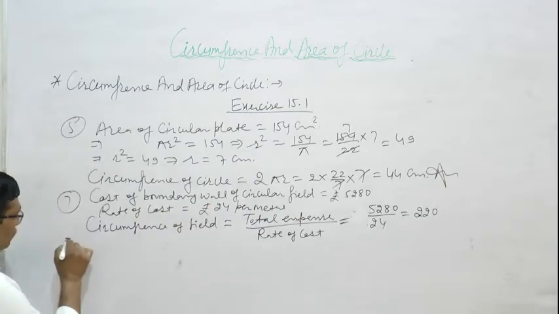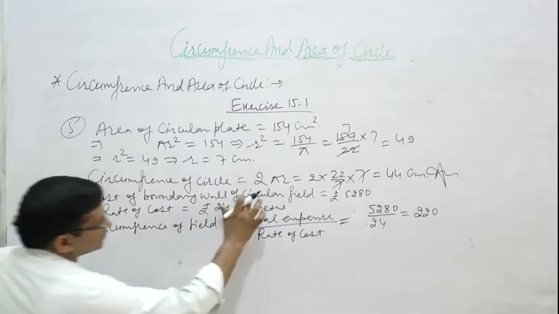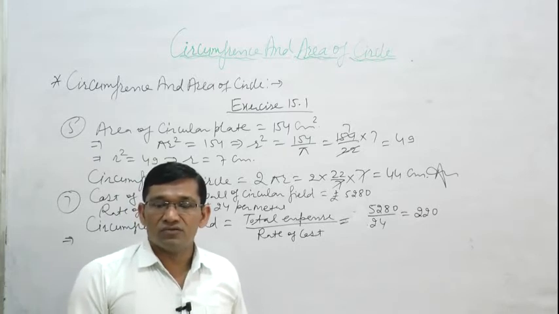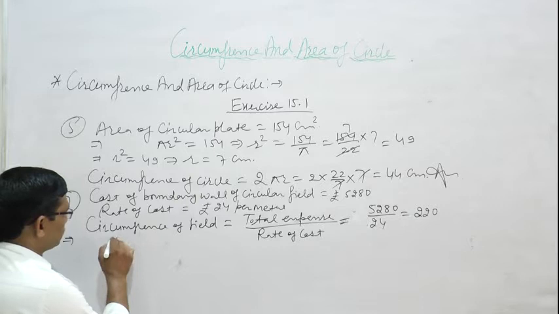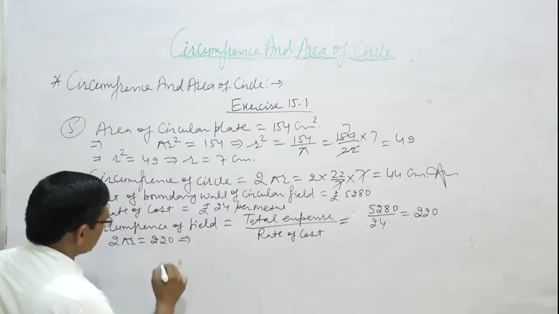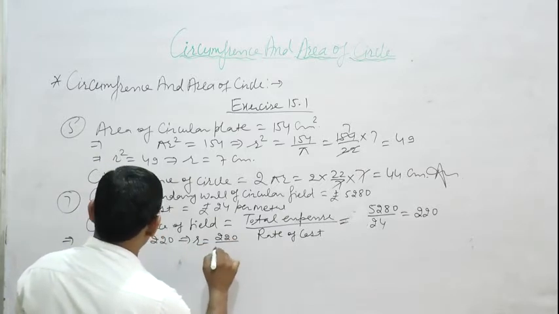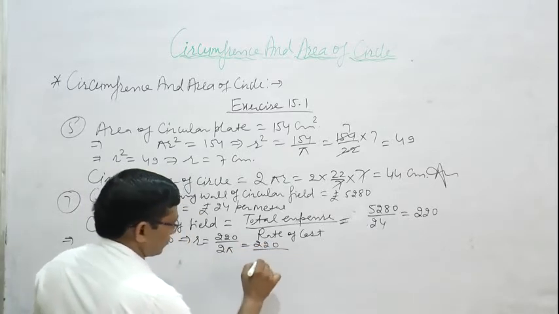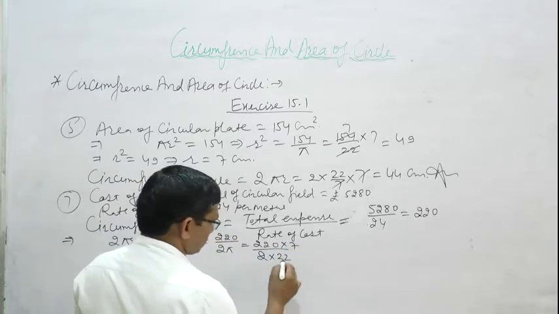We know that the field is a circular field. So circumference of circular field is 2 pi r is equal to 220. That is r is equal to 220 divided by 2 pi, which is 220 upon 2 into 22 by 7.